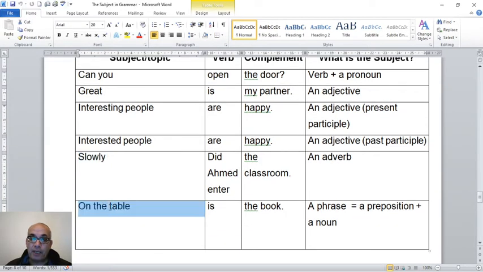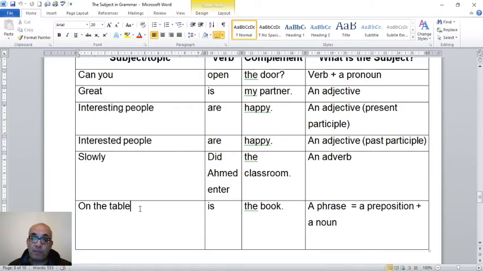On the table again is a phrase. What is a phrase? Preposition on, and then a noun together. Preposition and noun together make a phrase. So the subject is this phrase, and again it's not the doer of the action, and even this one is not the doer of the action. Most of the time here we have the subjects as the doers of the action.